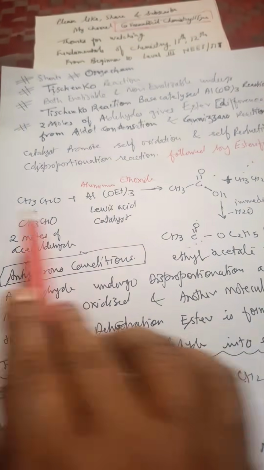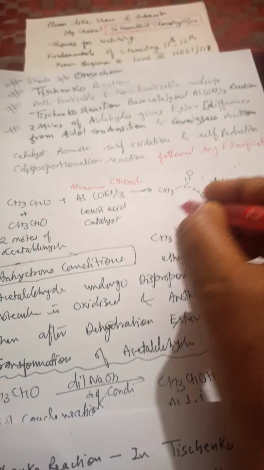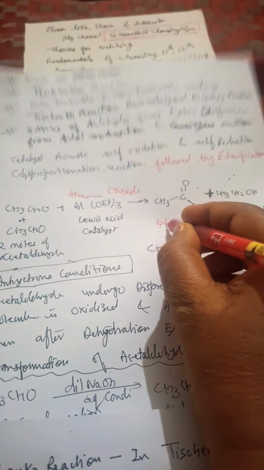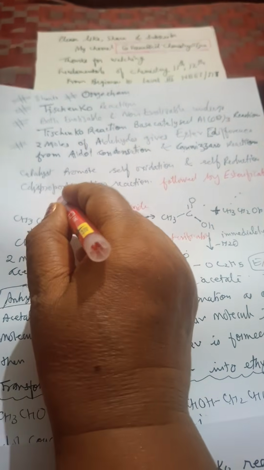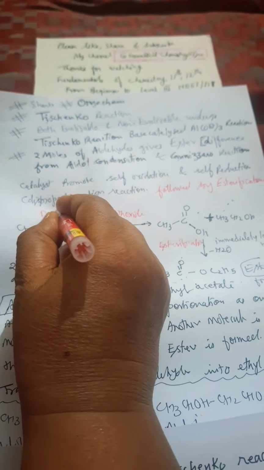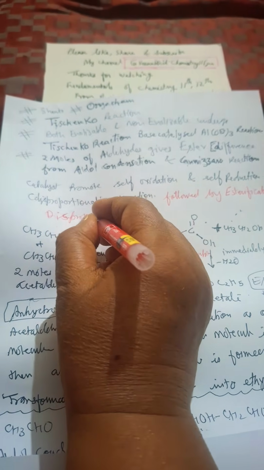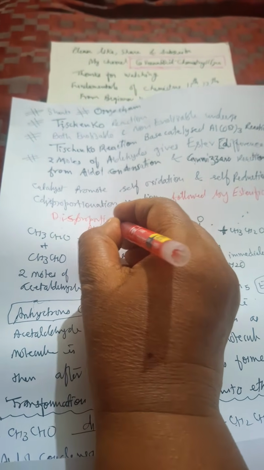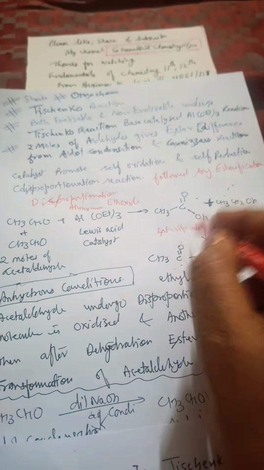What does it mean? It means disproportionation occurs followed by esterification. This process is called esterification, and this is the disproportionation reaction. Write down yourself: disproportionation followed by esterification.